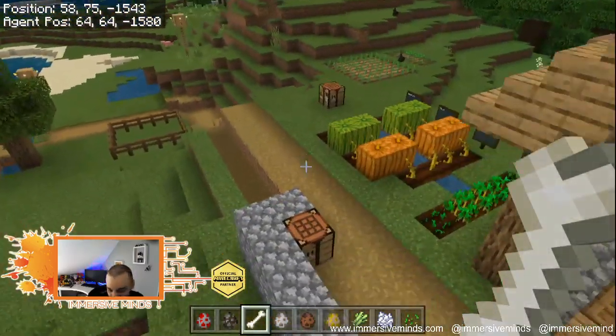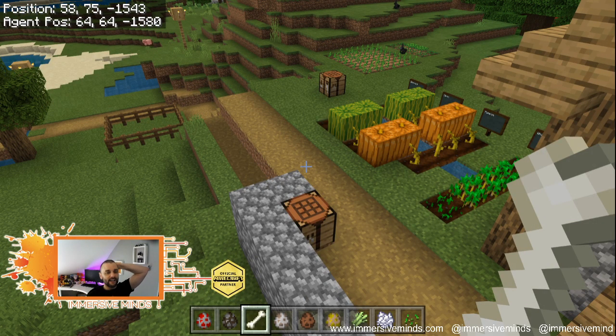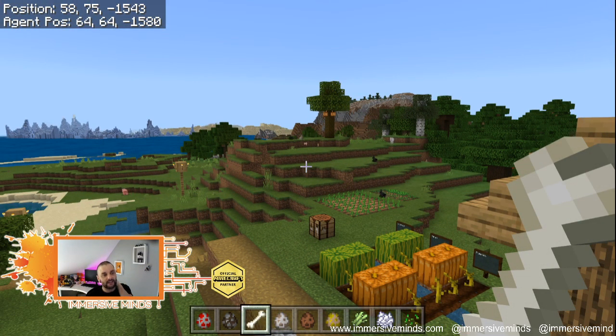Anyway, I love all this. Have a think about this. Farming is not just, hey, kids made some crops and they can make some bread and it's a little sort of game feature. It's not just a game feature. It's a mechanic that can be used to create models for food systems in the world, or the problems with food systems in the world, or pests and pesticides and stuff in the world. I mean, your dog is your pesticide essentially. Mathematics and so on. So have a good think about this stream afterwards.